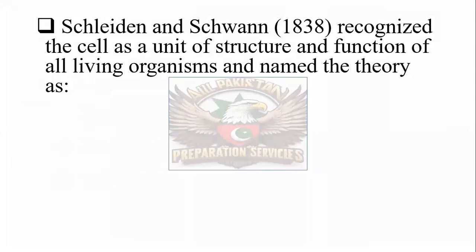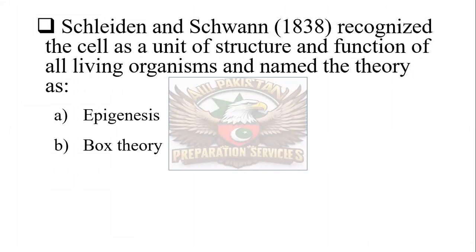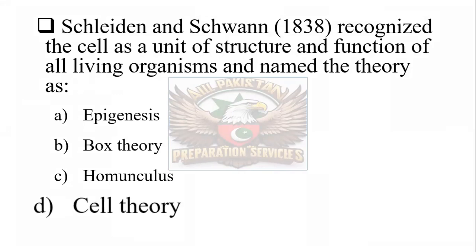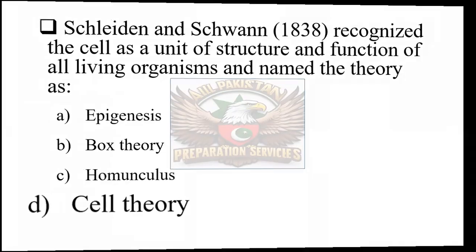Schleiden and Schwann in 1838 recognized that the cell is a unit of structure and function of all living organisms and named the theory as: epigenesis, box theory, homonucleus, or cell theory. The correct one is cell theory. Schleiden and Schwann state that the cell is the structural and functional unit of life of all living organisms, and this theory is named cell theory.